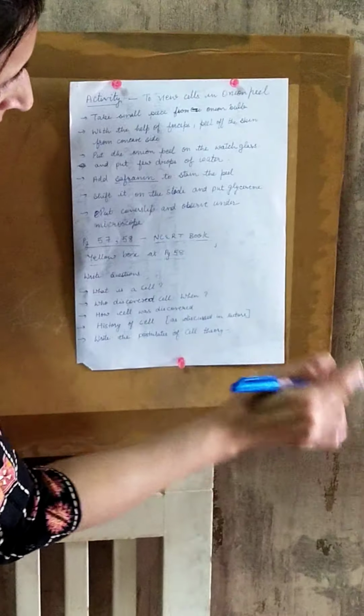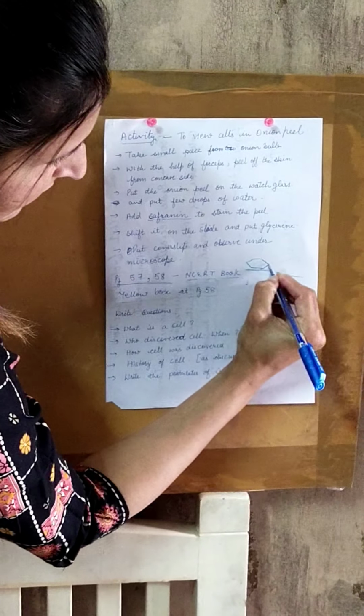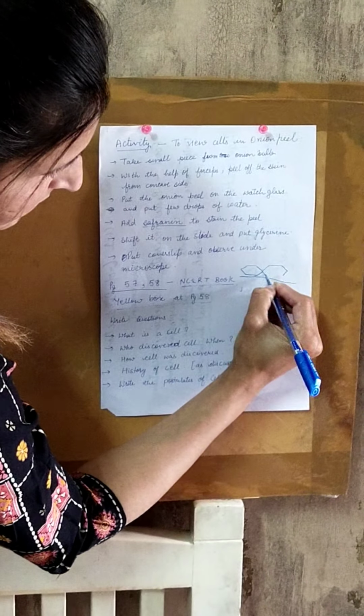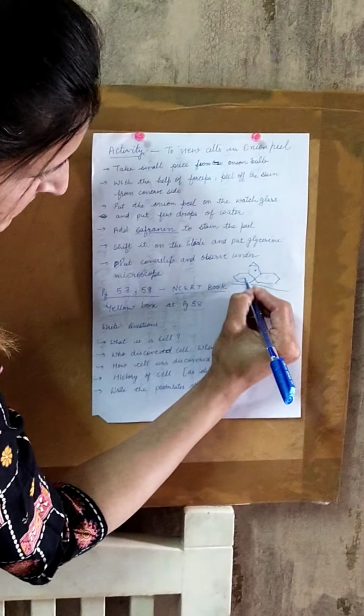Afterwards, that piece of the peel is shifted onto a glass slide and we put a few drops of glycerin. Why is glycerin added? To prevent drying of the peel and for a better view of the structure. Then we put a square cover slip over the slide and the slide is observed under the microscope. In the microscope, you will find the structure of the onion cell appears like this, and you will find these cells having a centrally placed, dark stained nucleus.